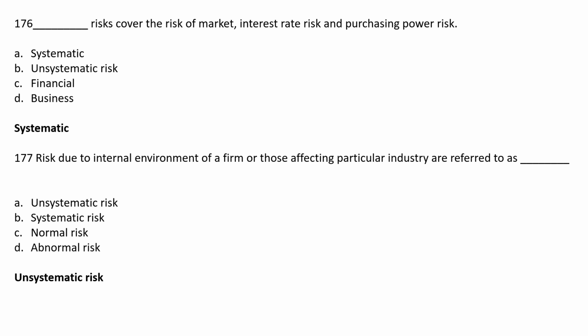Okay, so risk which is due to the internal environment of a firm and affecting a particular industry is referred to as unsystematic risk. And systematic risk covers the risk of market, interest rate risk and purchasing power risk. So it belongs to the external market and unsystematic risk belongs to the internal market.